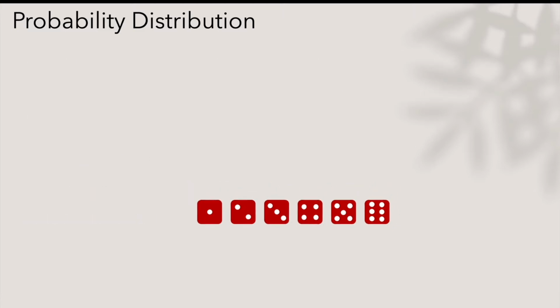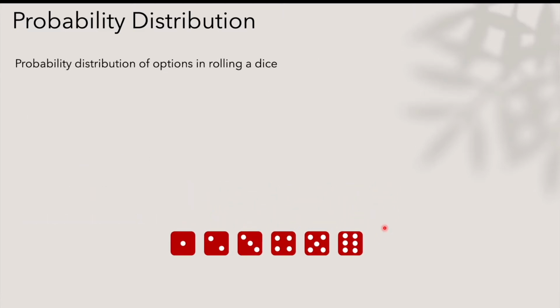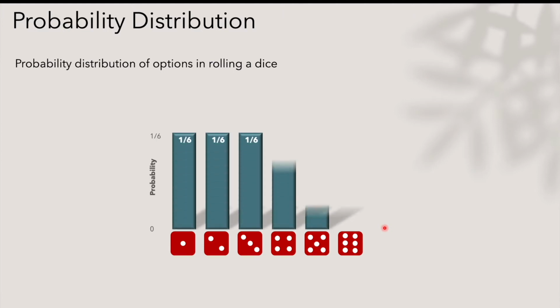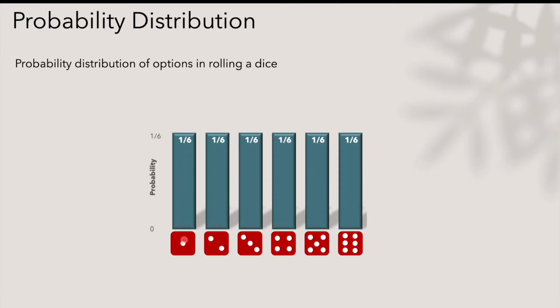probability also. In order to plot that, we just use a bar chart. Each of these outcomes has equal probability to appear. That is why this graph will look like this one, and this is called the probability distribution.